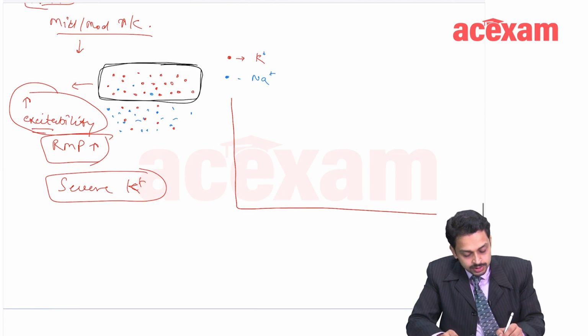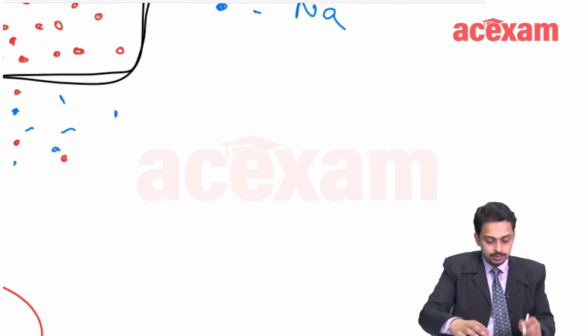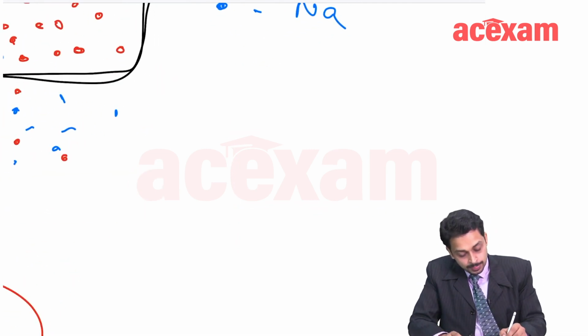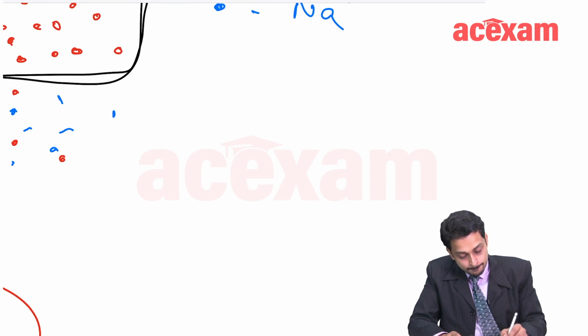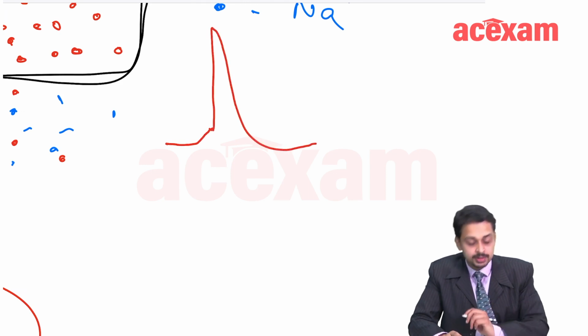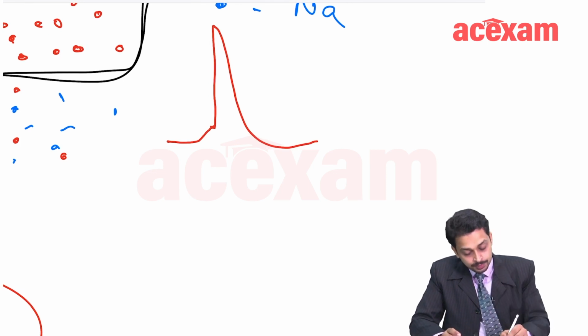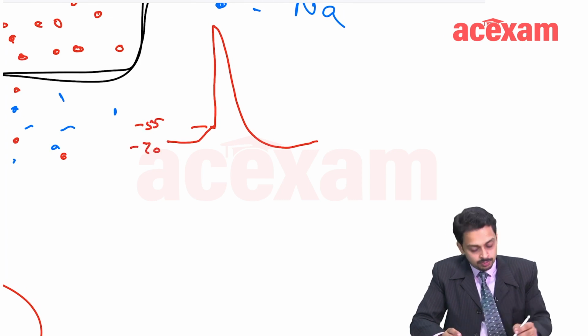So initially what was there? I am making this, the normal action potential. Here this is minus 55, this is minus 70, this is the normal one.